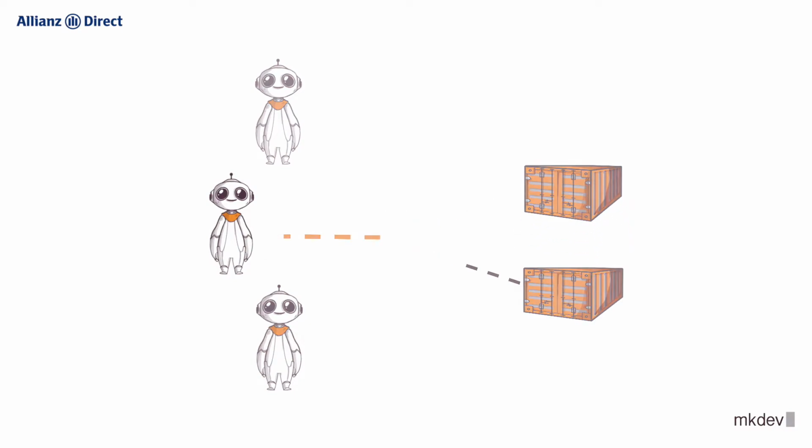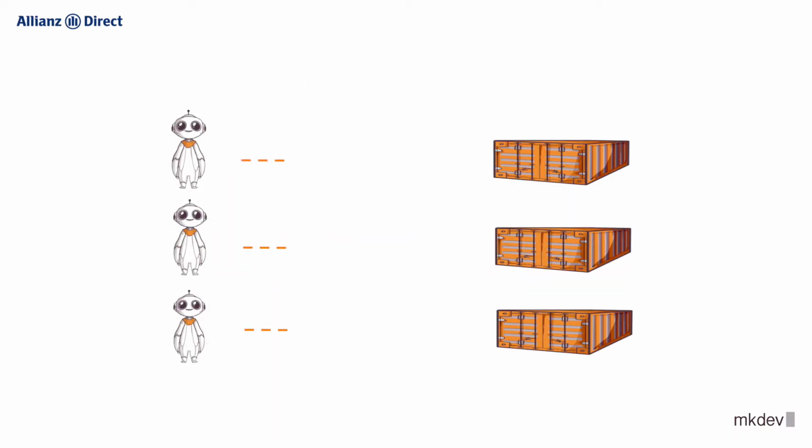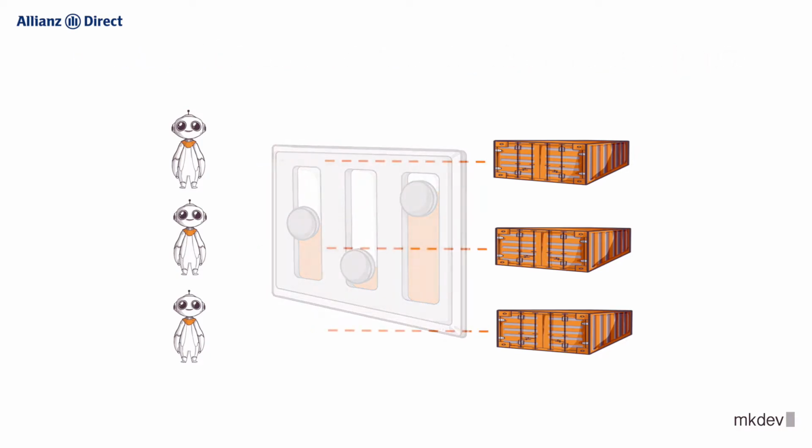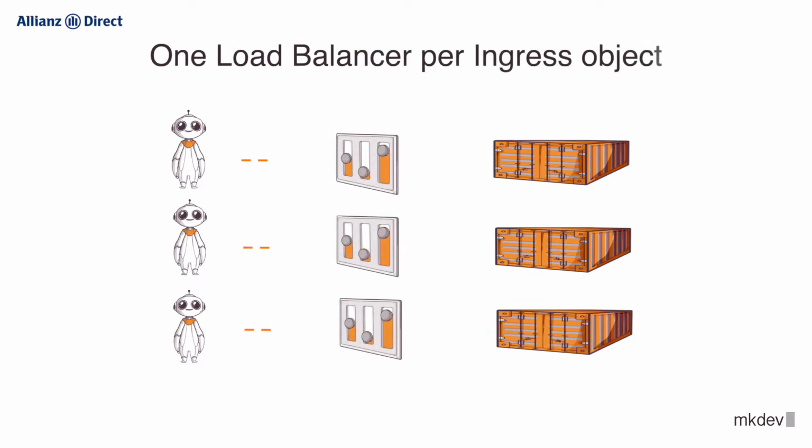One option would be to reuse ingress controller for the same purpose. While possible, the problem is that all of your service-to-service communication would have to go through the single load balancer, essentially a single point of failure to your infrastructure. Alternatively, you could run one load balancer per service, which might get quite expensive in the case of cloud load balancers, or result in a big maintenance overhead in the case of open source solutions like Nginx Controller.